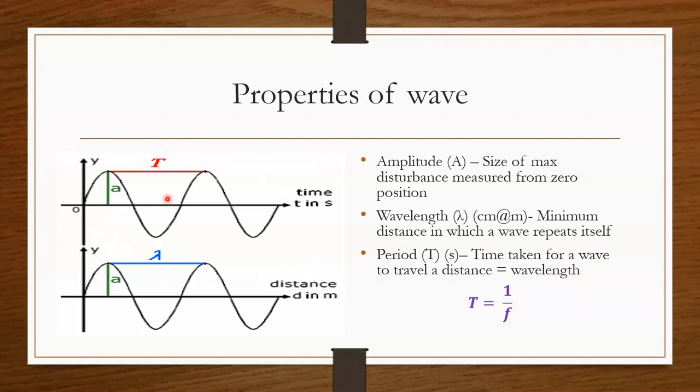In this graph, the position of T is also between the first maximum to the next maximum or the first minimum to the next minimum, if the x-axis in the graph is time, in seconds. When the x-axis is distance, the SI unit is meter, and the distance between this point and this point is equal to lambda.